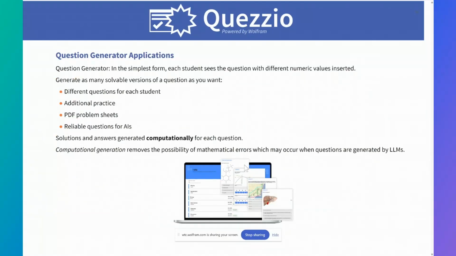At the core of Quezzio are question generators. So what is a question generator? So what do I mean by that? So what I mean by a question generator is essentially a function that can generate multiple solvable versions of a question. So in its simplest form, if we have a numeric question, each version of that question might have different numeric values inserted into it. So say, for example, if it's really simple, it's an addition question of two numbers, the numbers in each version of that question will be different. And as a result, the answer will be different too.